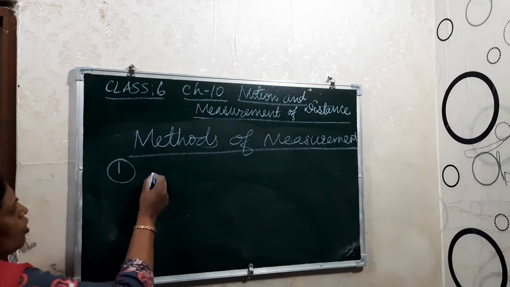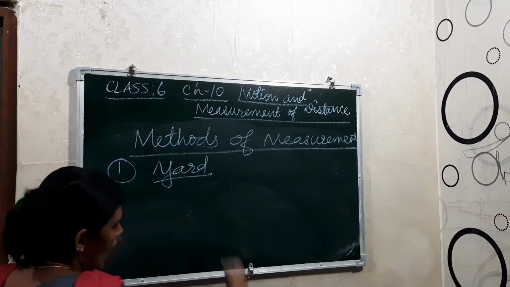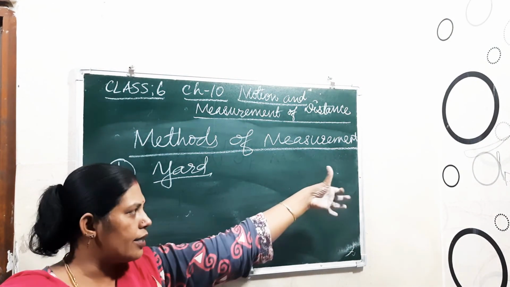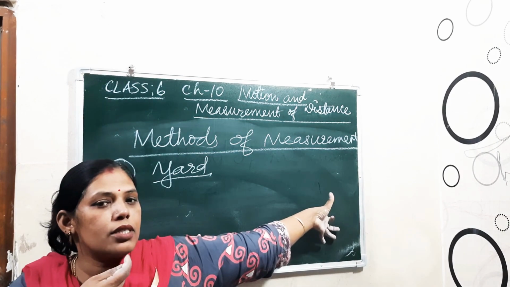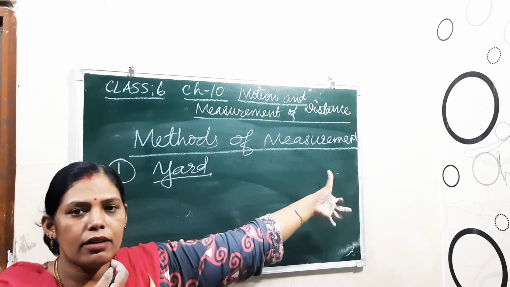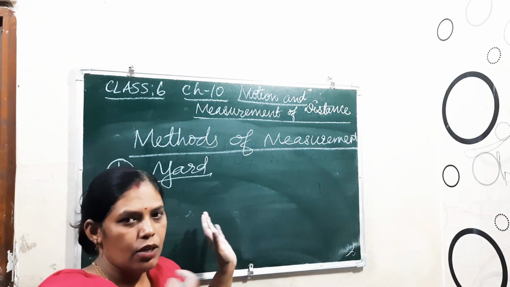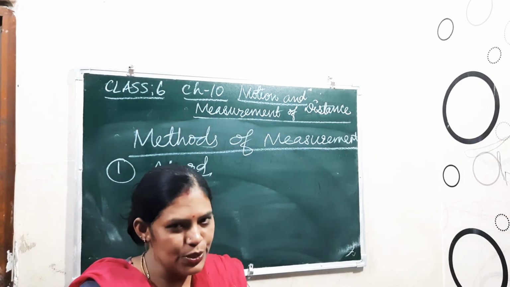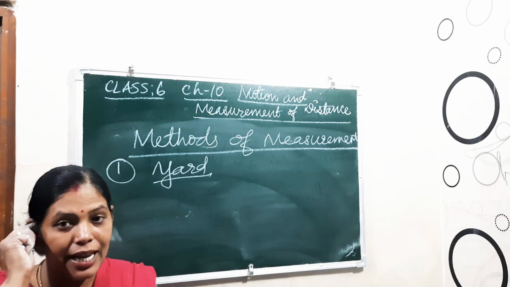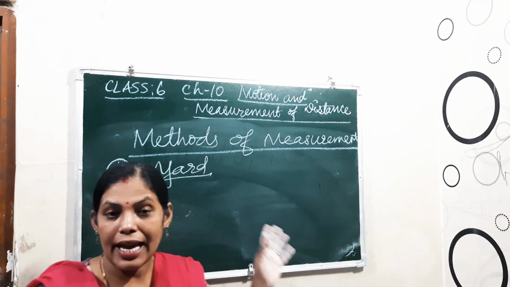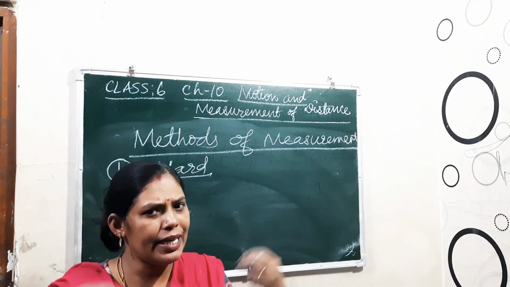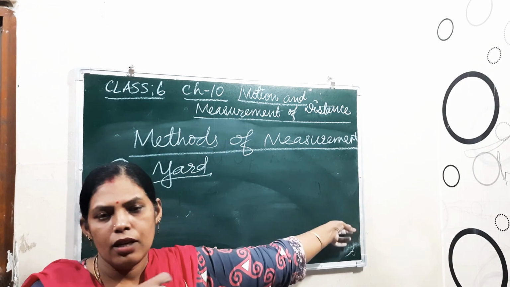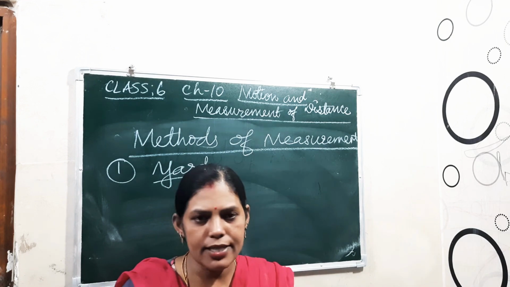First one is the yard. If I stretch my hand like this, from my thumb to the chin, that distance is a yard. Then by using a thread also, for giving orders, they didn't have a particular type of measurement, so they used whatever materials were available. They would take the thread to the person, and according to that size they made it.